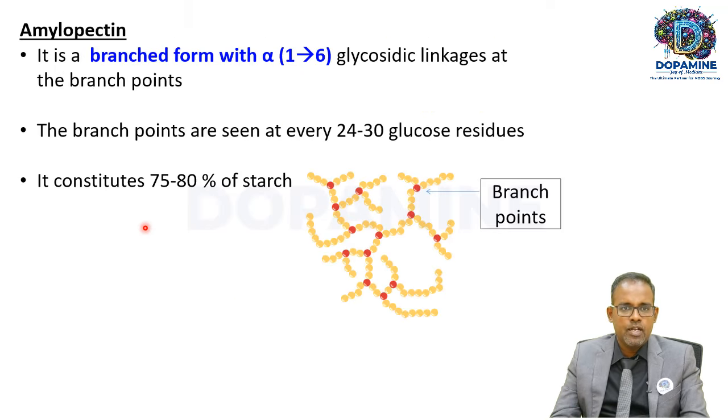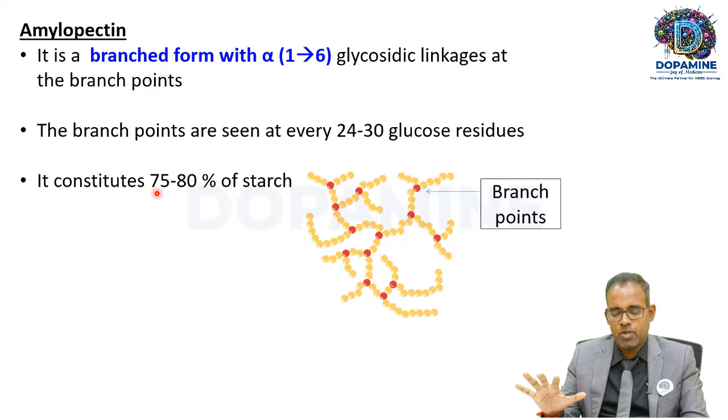Next, amylopectin. Amylopectin is a branched form with alpha-1,6 glycosidic linkage. For example, this is amylose, and there is a branch here. These branch points are seen in starch at every 24 to 30 glucose residues. So it contributes nearly 75 to 80% of starch. Amylopectin is predominant when compared to amylose in a starch molecule. This is about starch.